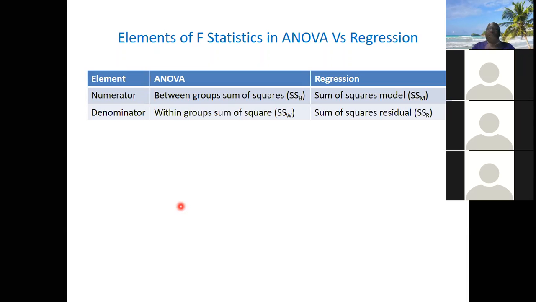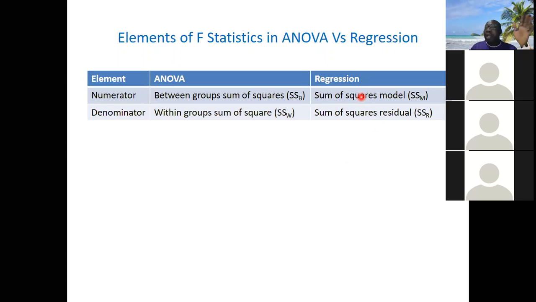The way you organize the regression is different from the way you organize ANOVA in groups. So what we call the numerator, which is between group, in regression is called model, because that is a regression model. So what is between group in ANOVA is the same thing as model in regression, and what you now call within group in ANOVA is what we call residual in regression.